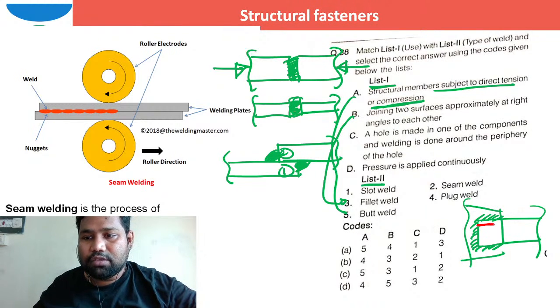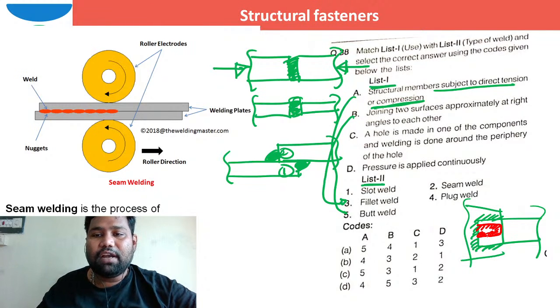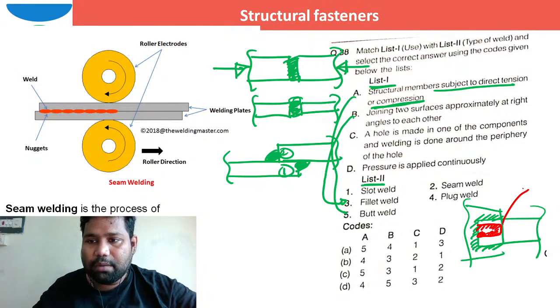After we provide this hole or slot, along the periphery of that hole or slot, if we provide the weld, what is the name of that weld? The name of that weld is slot weld. There is no doubt at all. This is how we can provide slot weld.